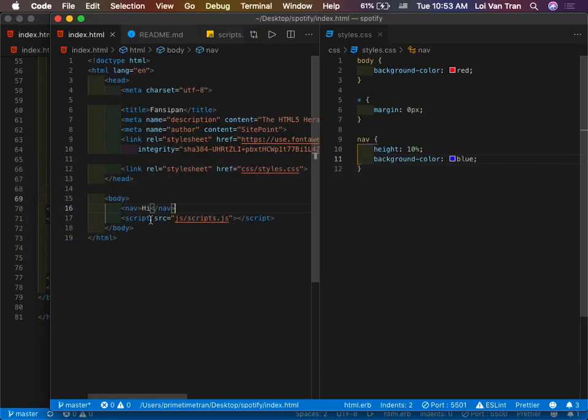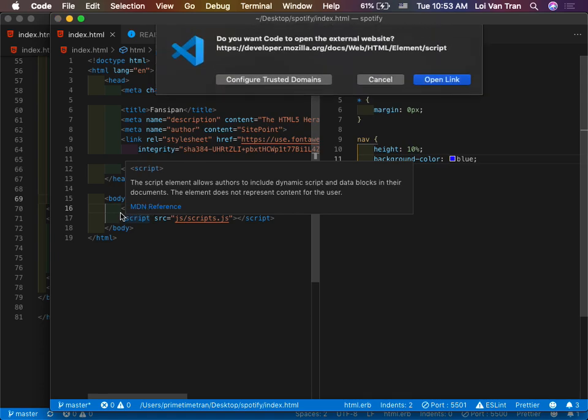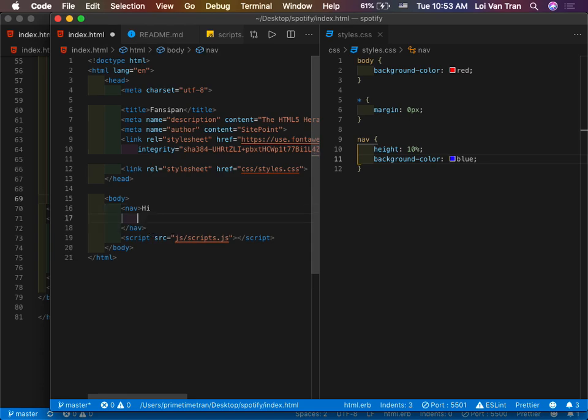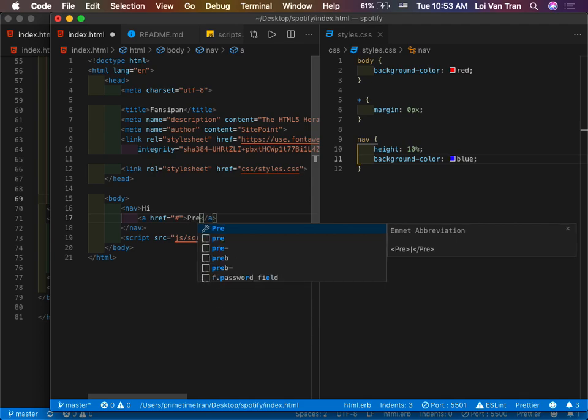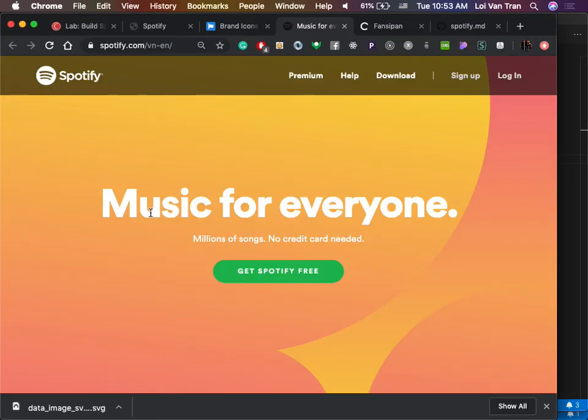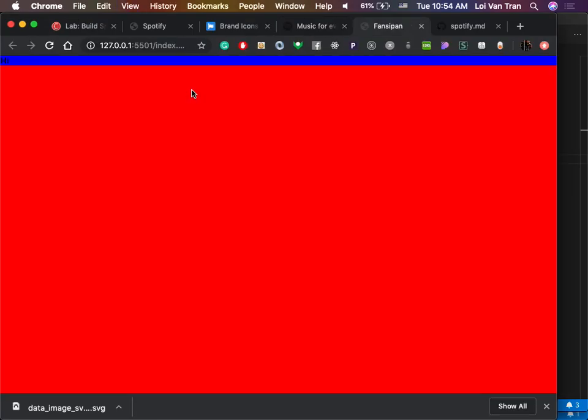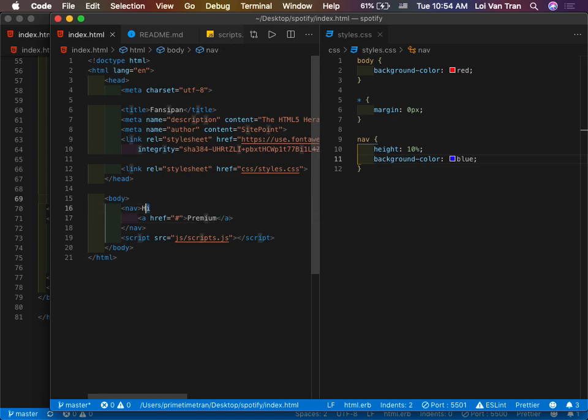So we're gonna jump back over to our nav bar. We're gonna have an A with href. We'll put a pound in here because we don't actually know what it's going to do yet. Then we're gonna say, what's it say over here? Premium. We'll save, test our behavior, refresh, and we don't see the results that we're expecting. Why?